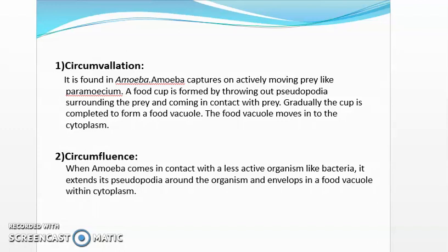Second, circumfluence. When amoeba comes in contact with a less active organism like bacteria, it extends its pseudopodia around the organism and envelops it in a food vacuole within the cytoplasm.